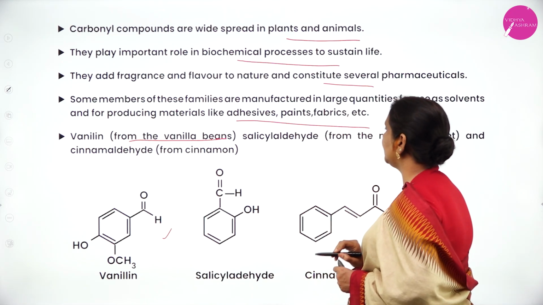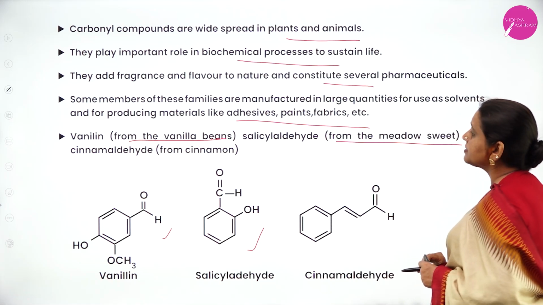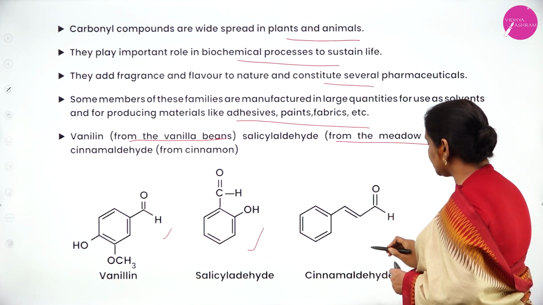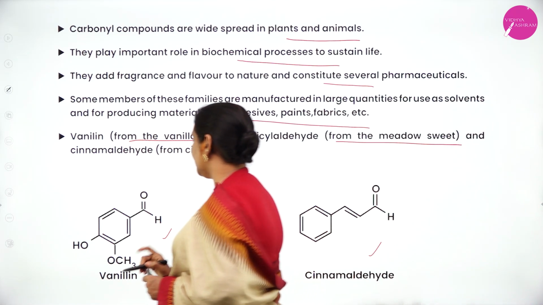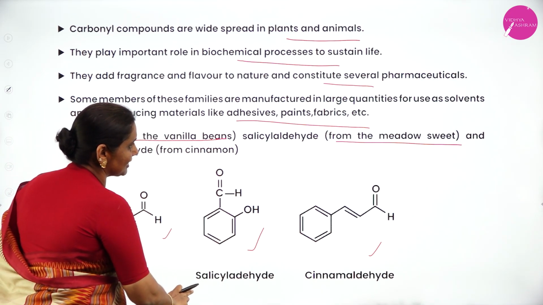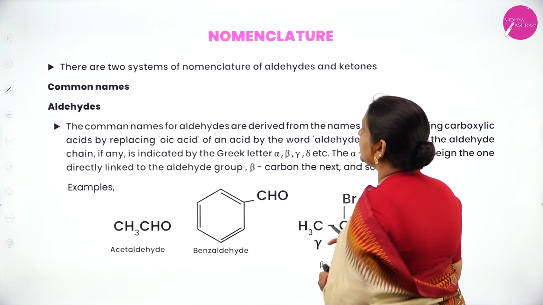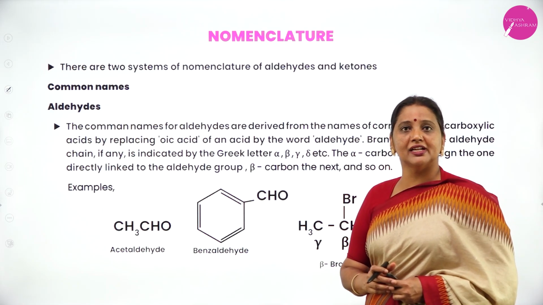This is the structure of vanillin, and salicylaldehyde from the meadowsweet. This is the structure of salicylaldehyde, as well as cinnamaldehyde, which is extracted from cinnamon. This is the structure of cinnamaldehyde. The first structure is vanillin, the second one is salicylaldehyde, and the third one is of what? Cinnamaldehyde.